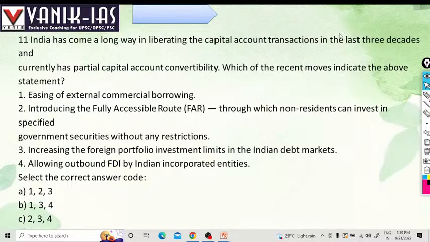Easing external commercial borrowing, introducing a fully accessible route through which non-residents can invest in specified government securities without restrictions, increasing foreign portfolio investment limits in Indian debt markets, allowing outbound FDI through Indian corporate entities. So yes, we have partial capital account convertibility. All of this shows that, right?